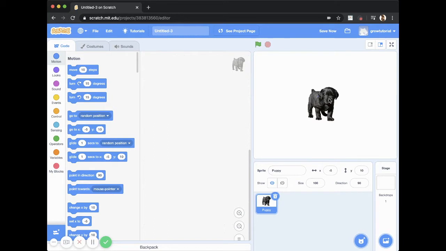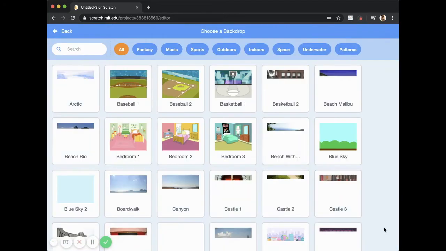So now we have our sprite selected. We can also start working on background. So let's just go to backgrounds right here. نضغط على background. We'll say choose backdrop.